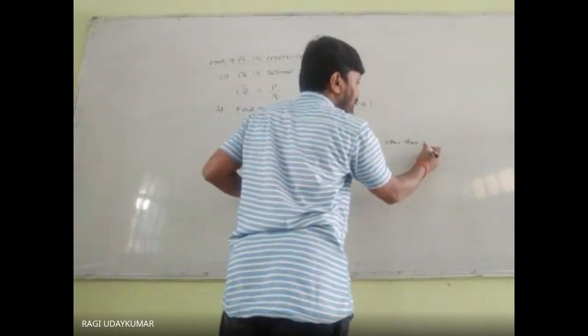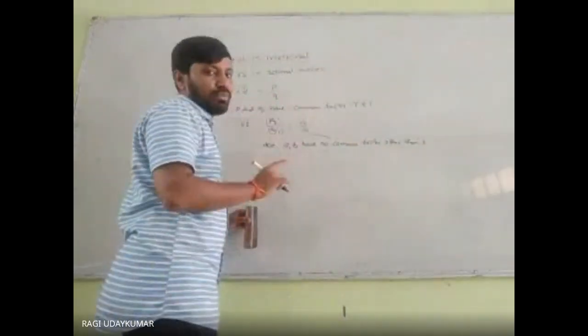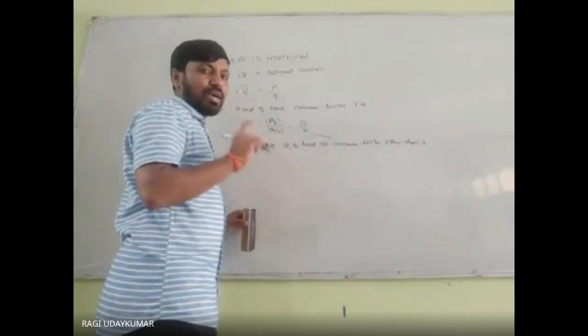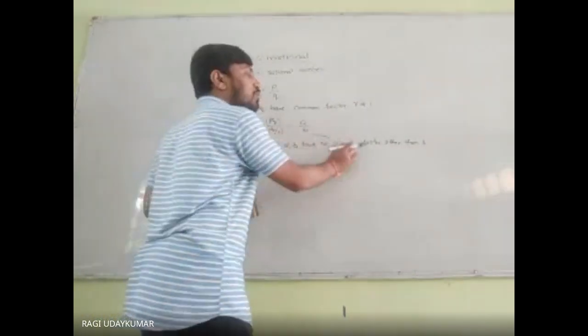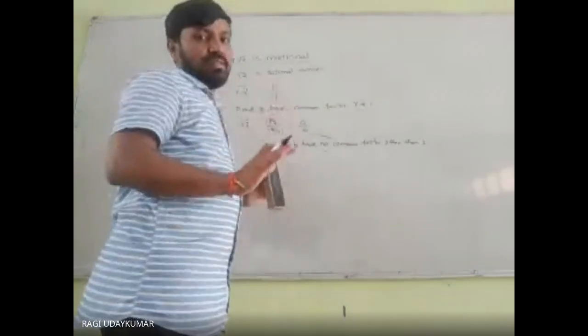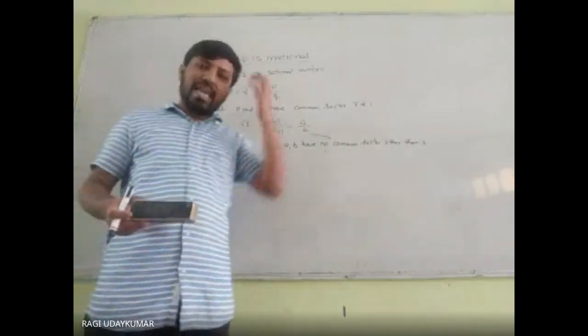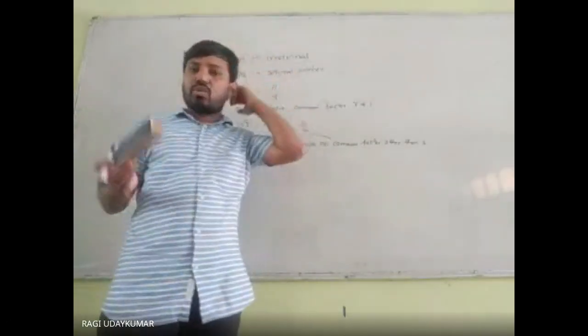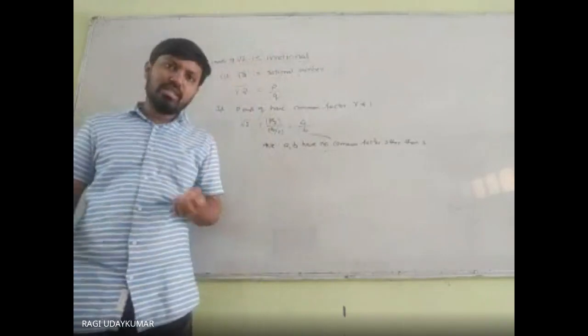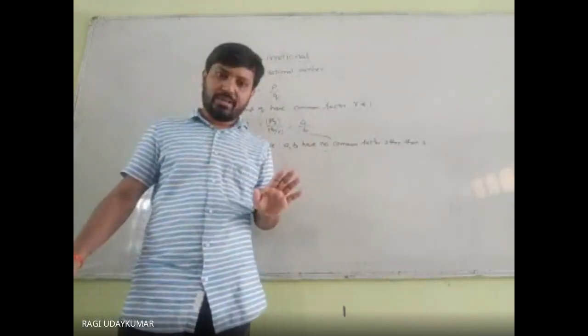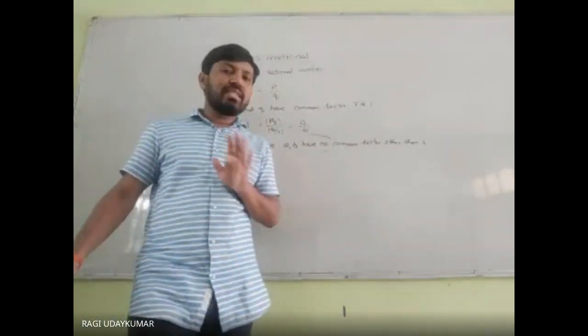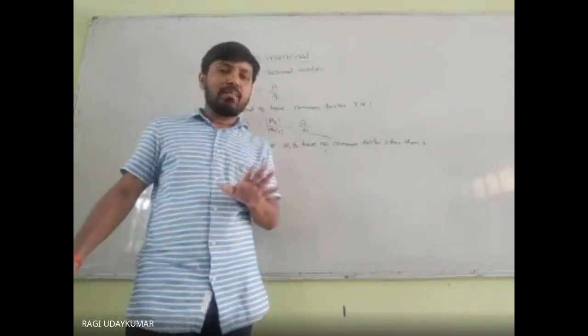They are having only one main point, the main point you have to consider: A and B have no common factor other than 1. That means these two numbers are co-primes. Yes, A and B are co-primes. Co-primes are nothing but numbers that don't have any common factor. So do remember that point.